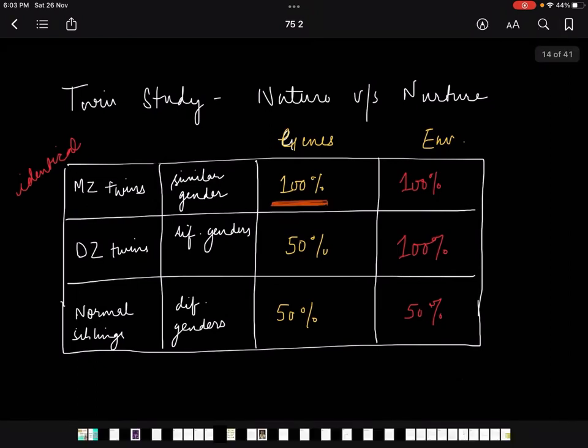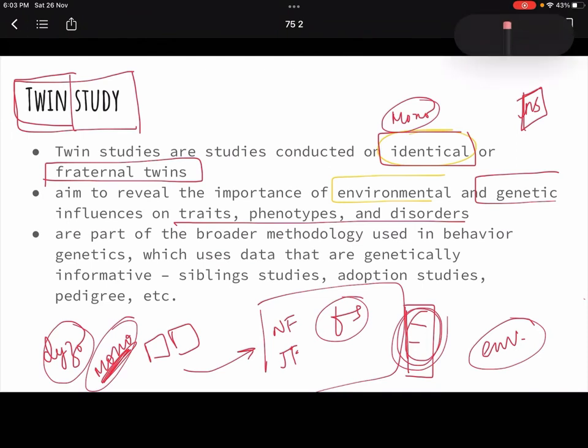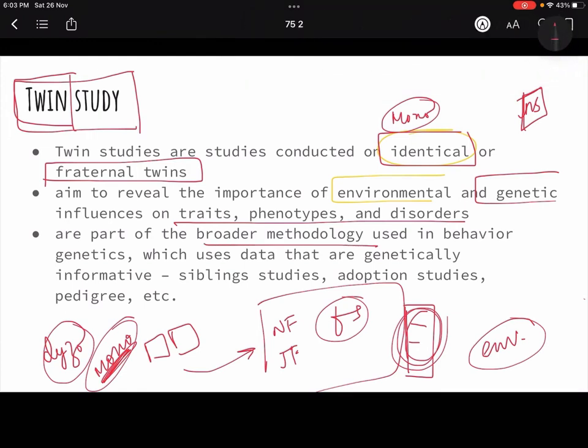You understood? By this we are going to see how genes and environment operate and how they impact the different traits in a human being. So it is this twin study that we are doing. The twin study is a broader methodology in behavior genetics, which I've told you uses information from sibling studies and adoption studies. The adoption studies and all we'll do tomorrow, right?